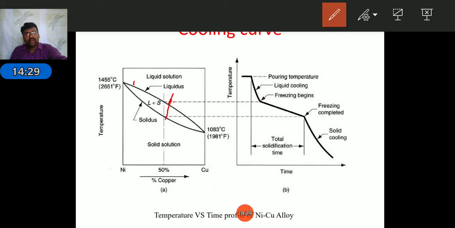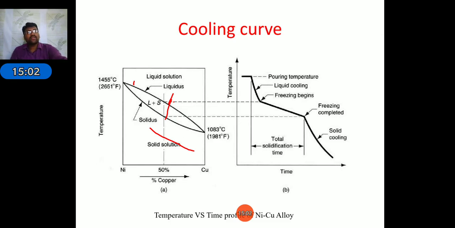From here to here, what happened? The temperature drops in this zone. In this zone, the liquid plus solid zone forms. Here it is known as mushy or paste type. From here to here, what happened? The temperature will reduce, and it will convert from the freezing point at solid state to room temperature. Likewise, the casting process will complete for solidification of alloys.